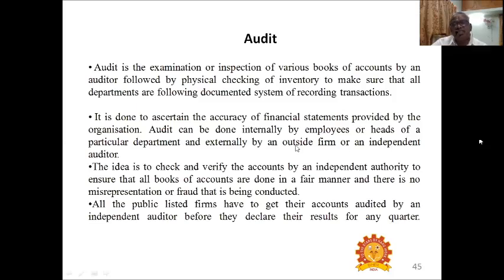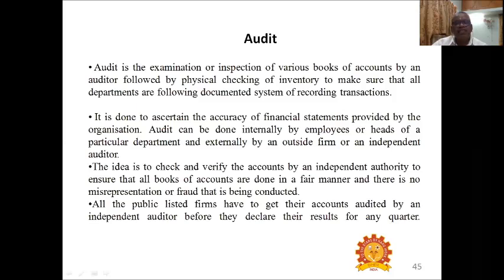The audit can be done internally by employees or heads of a particular department, and externally by an outside firm or an independent auditor. So the audit can be done either internally by the department employees themselves or department heads, or by external auditors. The idea is to check and verify the accounts by an independent authority to ensure that all book accounts are done in a fair manner and there is no misrepresentation or fraud being conducted.